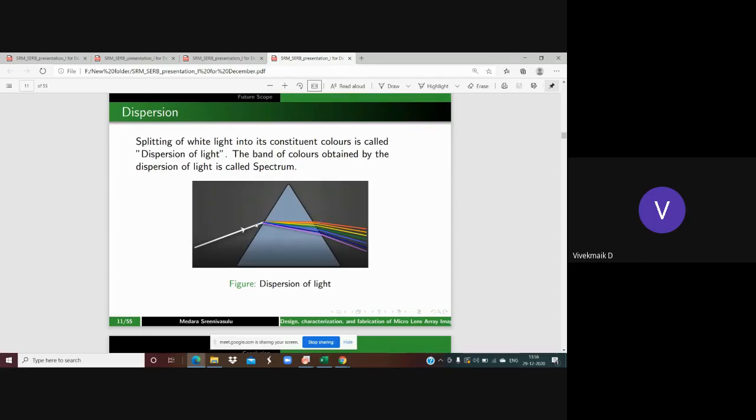In the air medium, the white light, in almost all colors, has a velocity of 3 into 10 power of 8 meters per second. But when it passes through the glass prism, red has a higher velocity compared with violet. That's why dispersion takes place. The band of colors obtained by the dispersion of light is known as a spectrum.